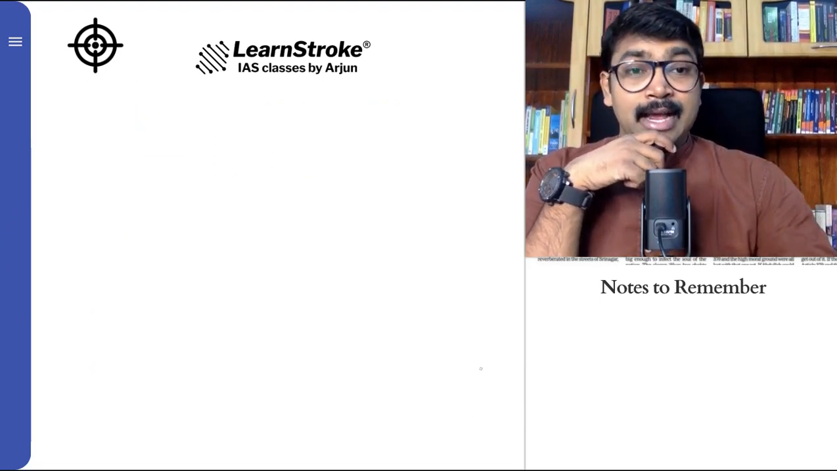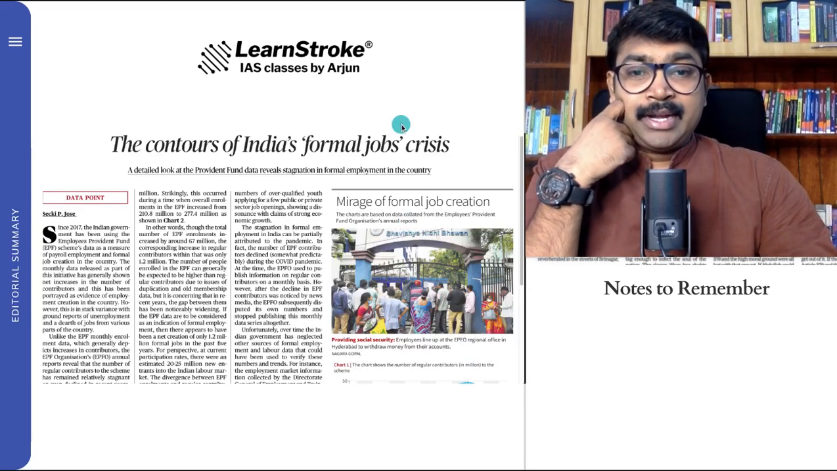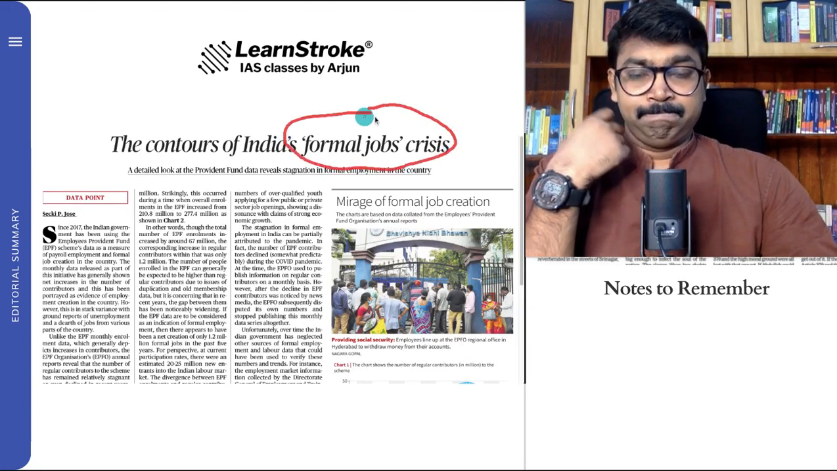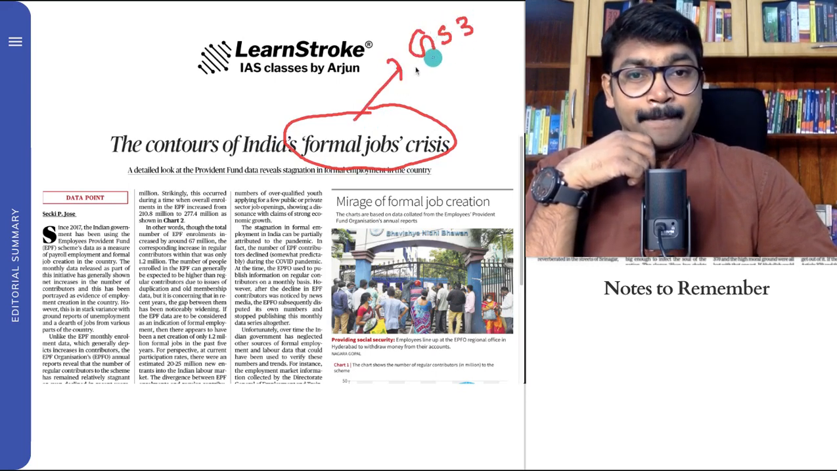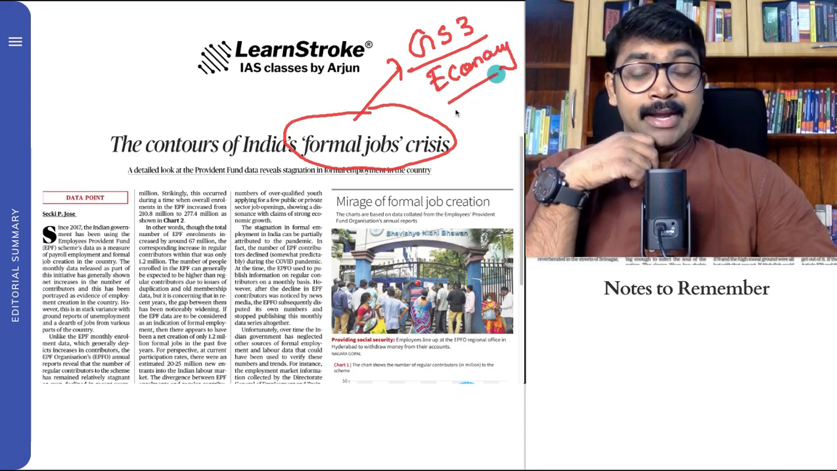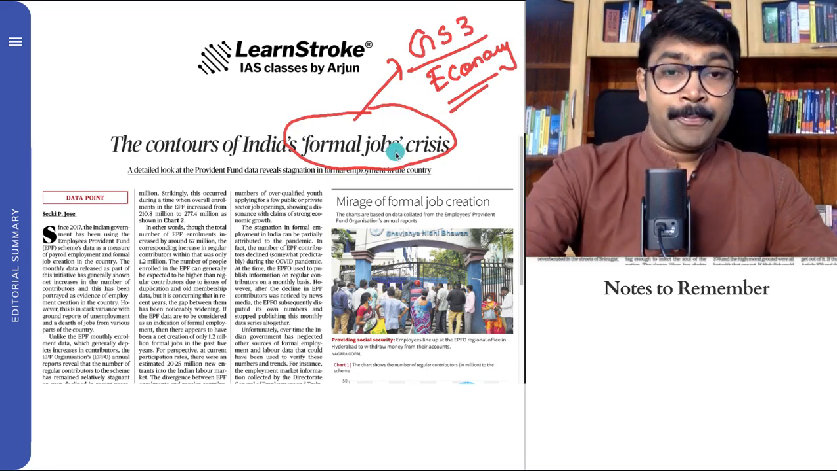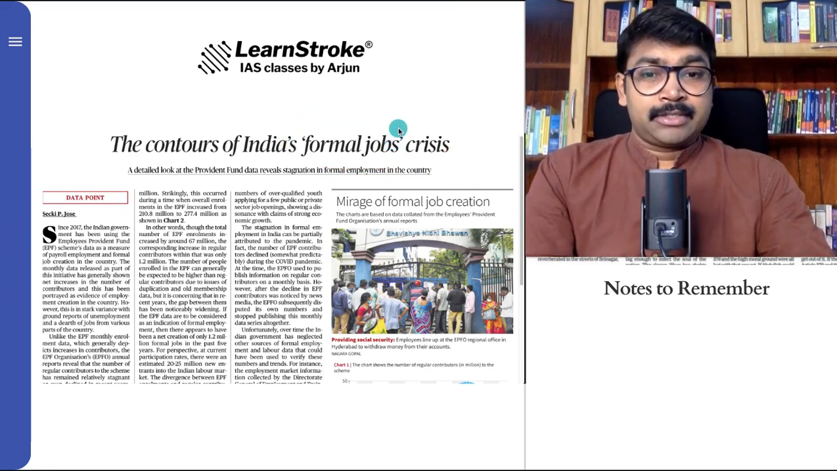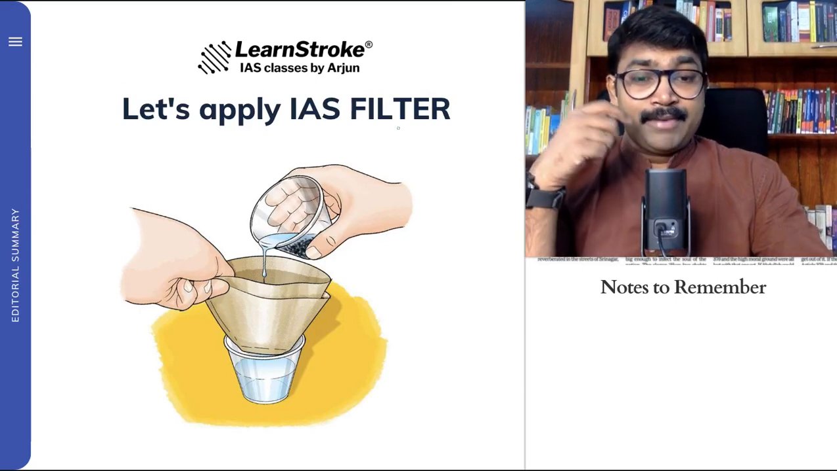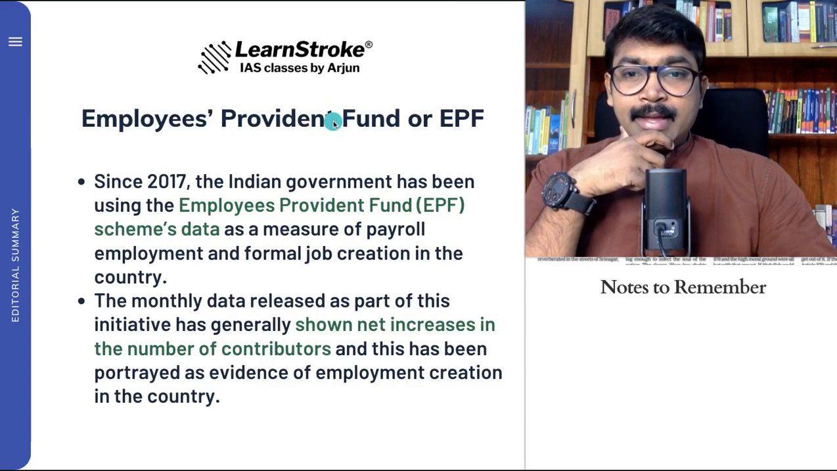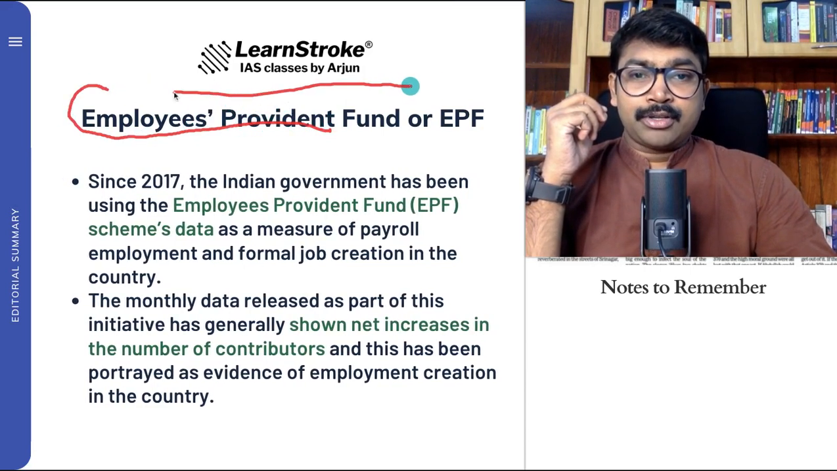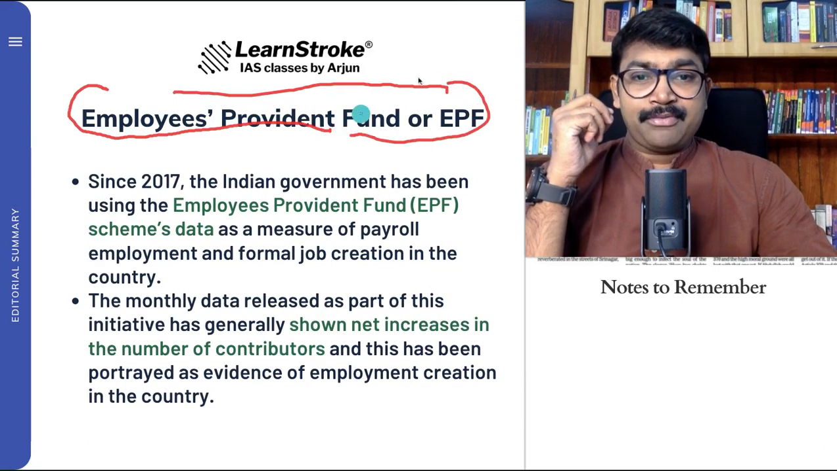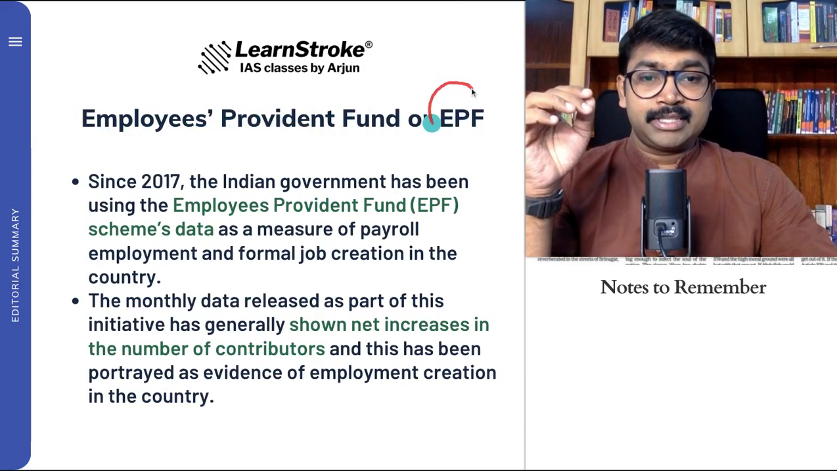Moving on to the next and last editorial, the contours of India's formal job crisis. This is a clear-cut article in GS paper 3 economy, especially the economy, and jobs, employment and unemployment is something the article discusses. So let's quickly apply the IAS filter and take the most important relevant points. One is the Employees Provident Fund or EPF. This article completely revolves around this important concept of what is EPF.